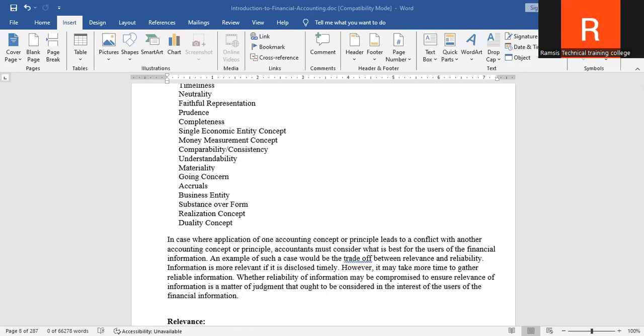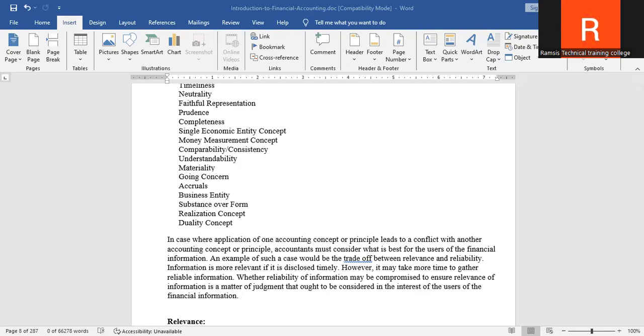Then you have another concept, consistency. Consistency is basically saying use the same method every year. Let's say the same depreciation method is used annually, so that now you have a standard way of what? Recording. And then we have another, what we call the matching principle. The matching principle is that you match revenue with related what? Expenses. For example, salaries related to January sales are recorded in what? In January. So those are basically some of the accounting concepts or principles.